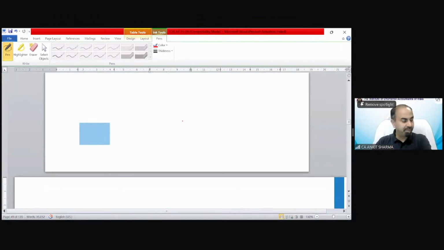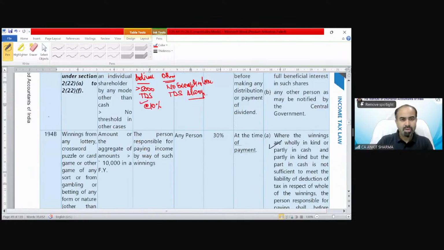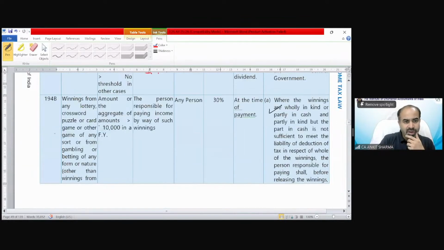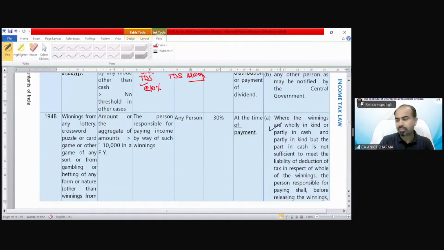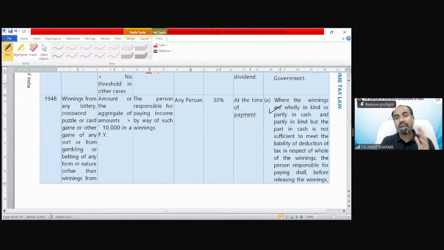That was section 194. Moving on to section 194B, which is very simple. It is in case of casual income, winnings from lottery, crossword puzzles, etc. The rate of tax on casual income was 30%, and you can see the rate of TDS in case of casual income is also 30%.